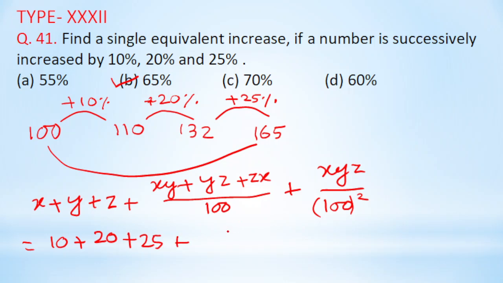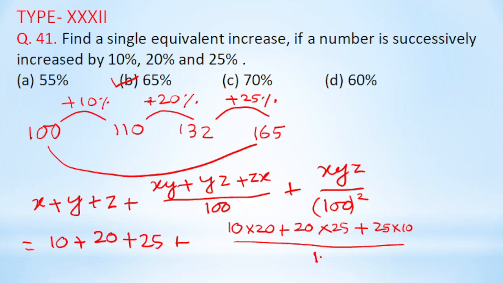By putting these values, it is 10 plus 25 plus 20, plus 10 into 20 plus 20 into 25 plus 25 into 10 divided by 100, plus 10 into 20 into 25 divided by 100 square.